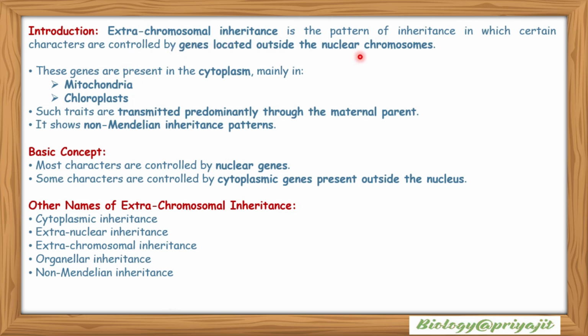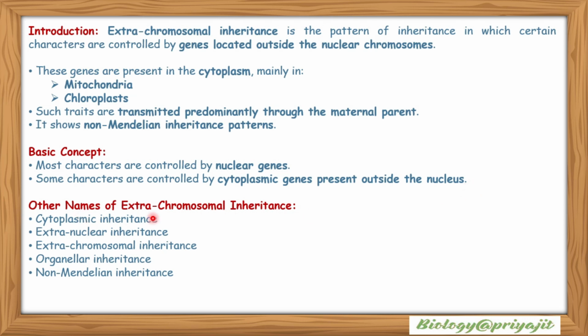located outside the nuclear chromosomes. These genes are basically present in the cytoplasm, mainly in mitochondria and chloroplast. Such traits are transmitted predominantly through the maternal parent. It shows non-Mendelian inheritance patterns. So what is the basic concept? Most characters are controlled by nuclear genes and some characters are controlled by cytoplasmic genes present outside the nucleus.